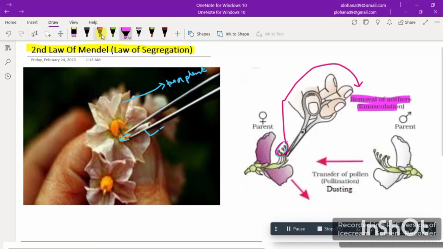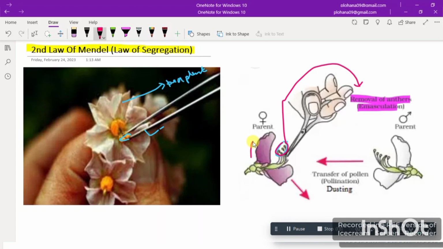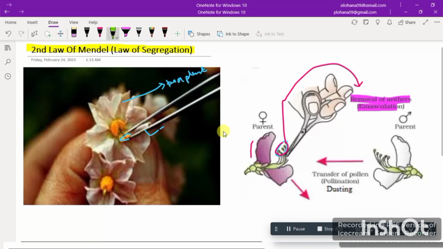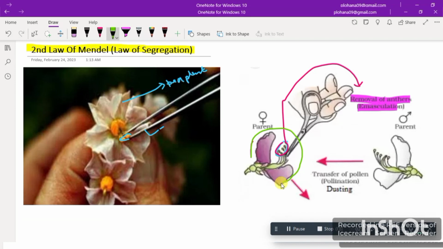Now they have to prevent pollen grains from being attached to this. So for preventing the pollen grains from being attached, what they did was bagging. Wait, let me make it this. They bagged this flower. So this process is called bagging. Wait, let me write here. This is called bagging, right?